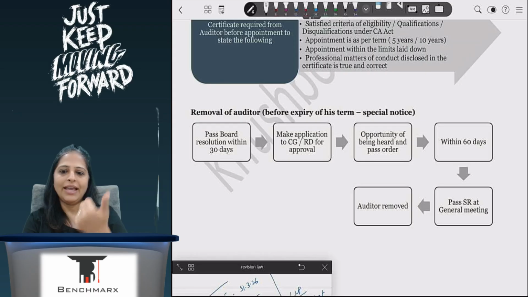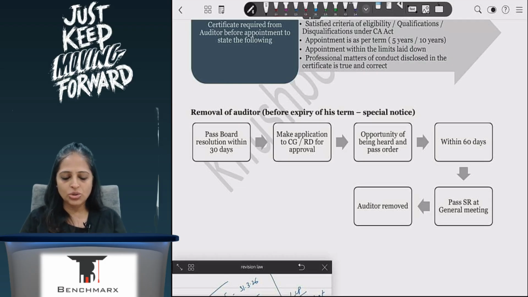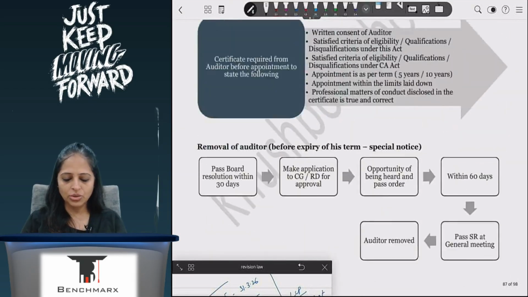There are two things: one, I removing him; one is he resigning. That is different. When I am removing the auditor, we saw in special notice that I need to give a special notice, not more than 3 months before the meeting, at least 14 days before the meeting. So that special notice is something that is linked here, correct? So I will have to give that special notice.